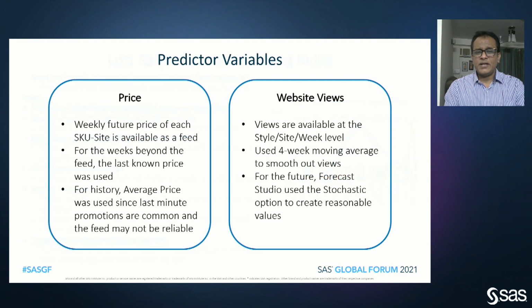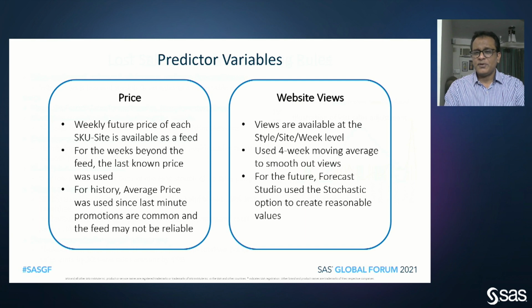We had some predictor variables. In retail, price is very important. Our client had a weekly future price feed that we were able to take, and as part of pre-processing, we used this price feed to create future values of prices. And wherever the price feed did not extend to 52 weeks, we used the last known price. For history, we did not use this feed. Instead, we used the more reliable average price for history.